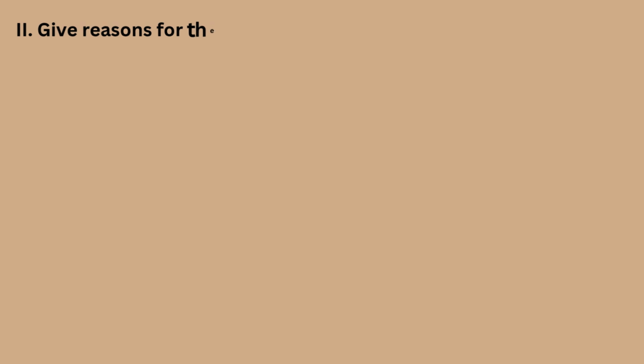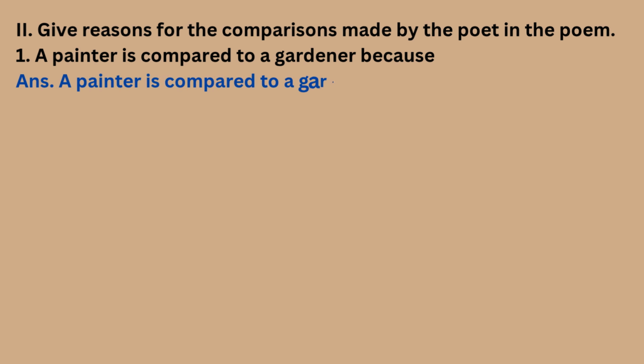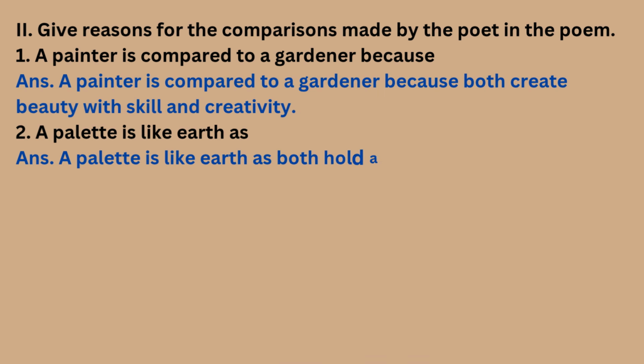Second, give reasons for the comparisons made by the poet in the poem. 1. A painter is compared to a gardener because. Answer. A painter is compared to a gardener because both create beauty with skill and creativity. 2. A palette is like earth as. Answer. A palette is like earth as both hold and display colors, or plants.